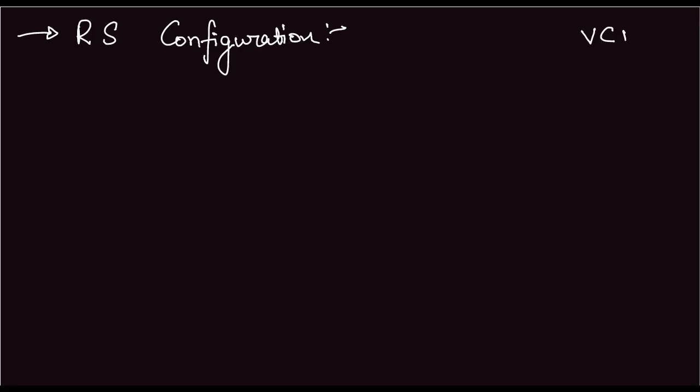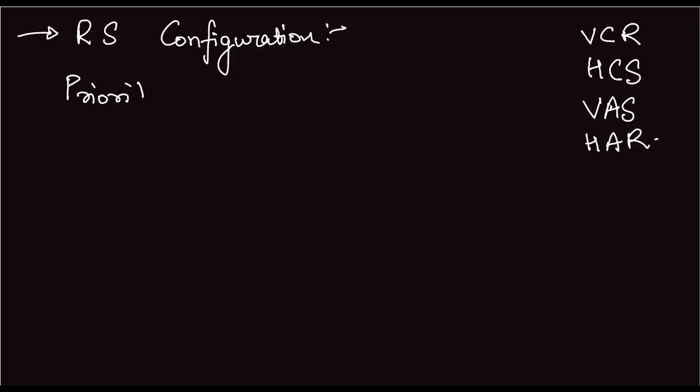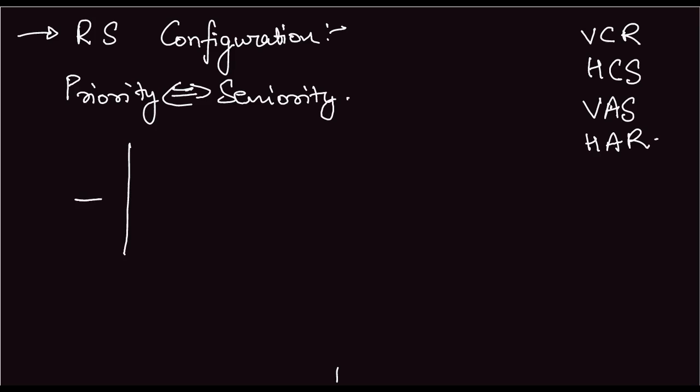One way of remembering this is VCR, HCS, VAS, HAR. Now, what does this mean? I'll let you know what it means. So, how do we do this? We assign priority to the groups. As we have determined the seniority, this is equivalent to seniority in some sense. The rules are the same and there would be some additional rules in this case. Let us look at an example to make it more clear.